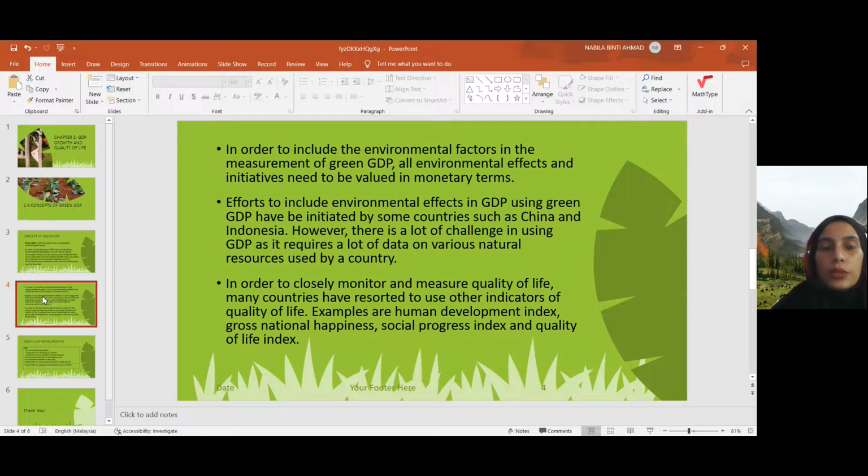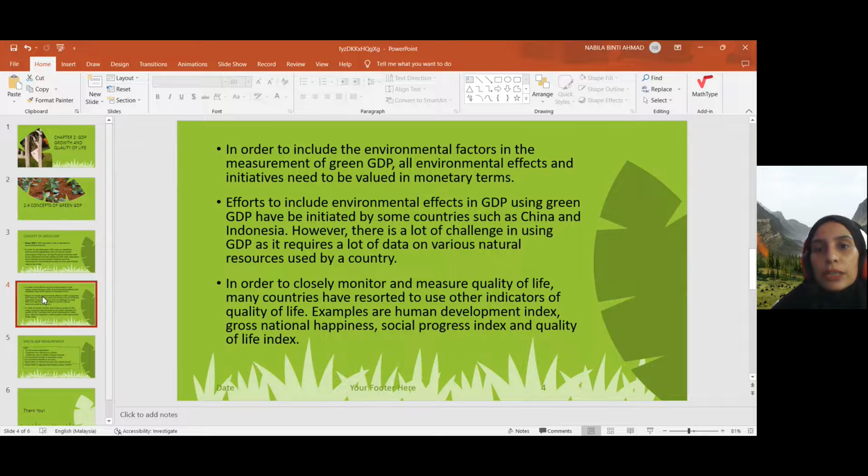Right. To include the environmental factors in the measurement of green GDP, all environmental effects and initiatives need to be valued in monetary terms. So meaning that we need to convert the environmental aspects into monetary terms, right? Because we need to have numbers in order to calculate the GDP.